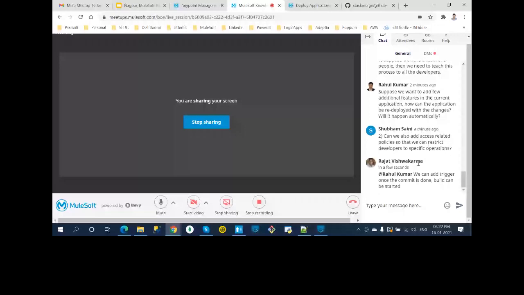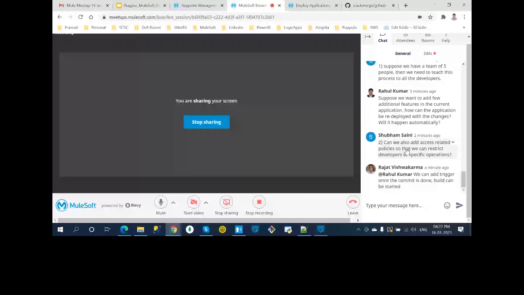Okay. Can we also add access related policies so that we can restrict developers for specific operations? Access related, I didn't get this question. Anybody want to answer this question? Rajat? We can add triggers once the commit is done, build can be, yeah. Rajat, I didn't get Shubham's question.